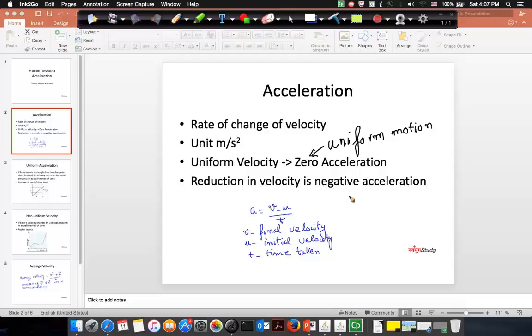When the driver applies the brakes, if you're observing the speedometer, you can see that the velocity with which the bus is traveling is reducing from 80 to 70 to 60 to 30 to 20, and sometimes even it comes all the way to 0 and the bus comes to a state of rest. So even that is an acceleration, but it is actually called the deceleration or negative acceleration. It's also called the deceleration.